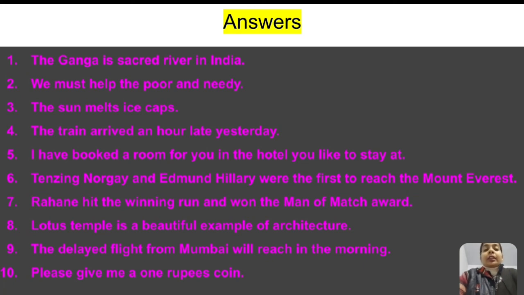Tenzing Norgay and Edmund Hillary were the first to reach Mount Everest. Rahane hit the winning run and won the Man of the Match award. Lotus Temple is a beautiful example of architecture. The delayed flight from Mumbai will reach in the morning. Please give me a 1 rupee coin.